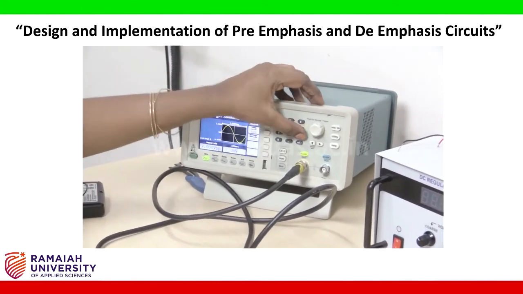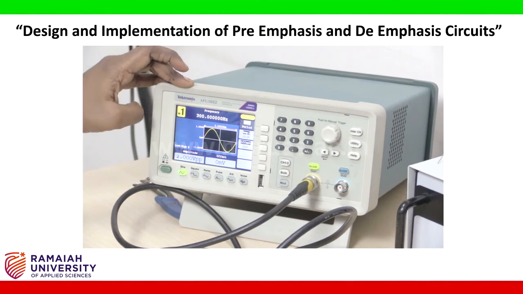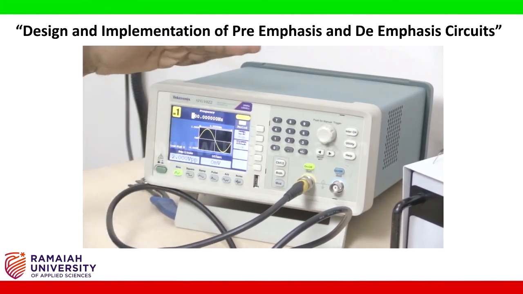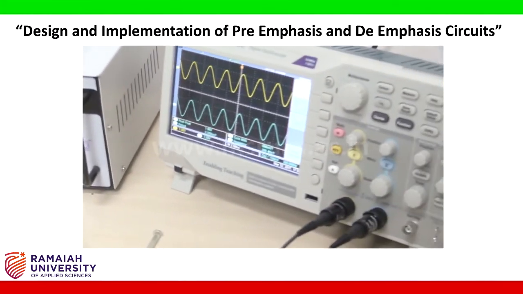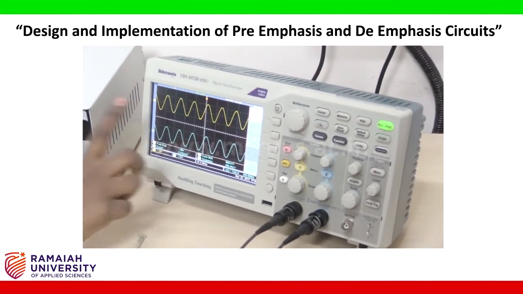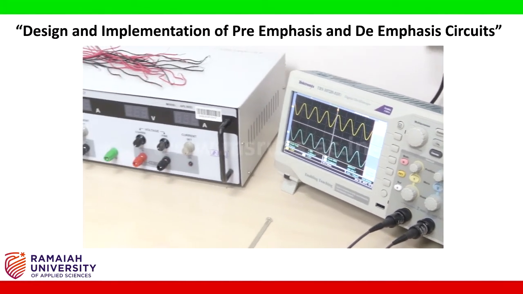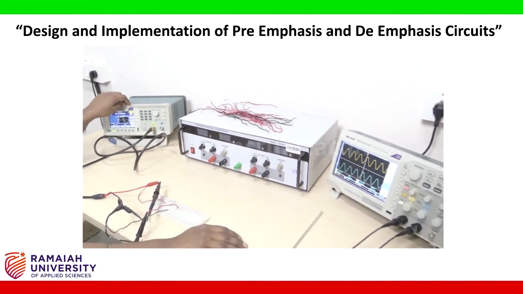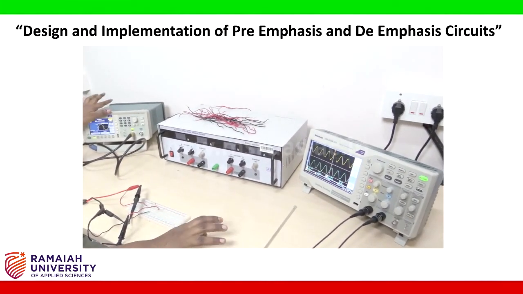Increase that to 300 Hz. Same 2 volts supply, 2 volts peak to peak. Now check the output again in the CRO. Note down the output signal peak to peak. Repeat this process starting from 100 Hz till 10 kHz and note down the readings in a table for the output signal peak to peak. This completes de-emphasis experiment.